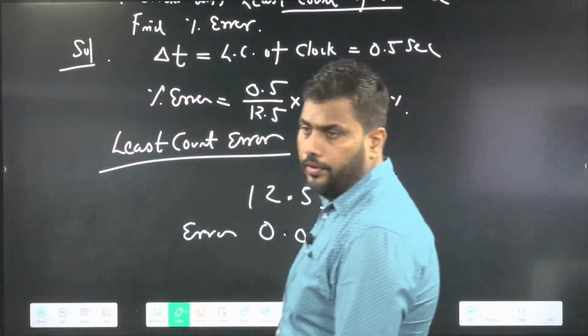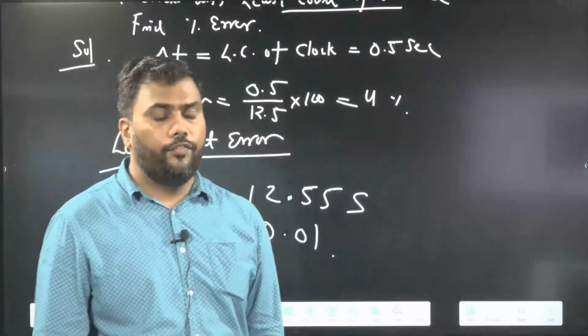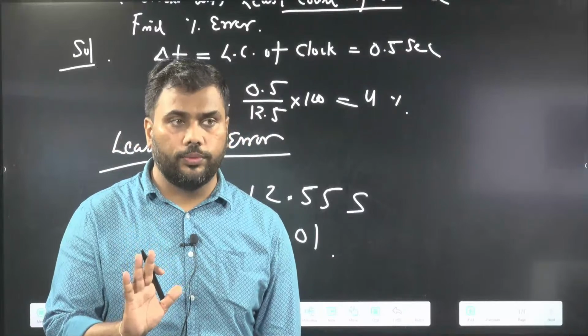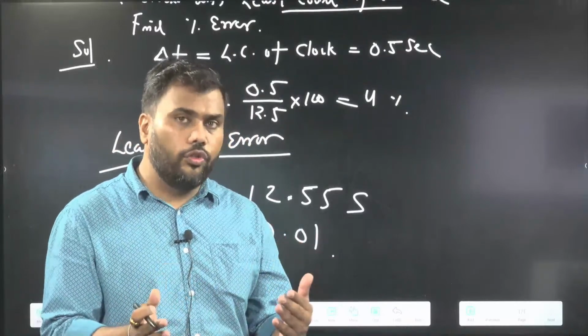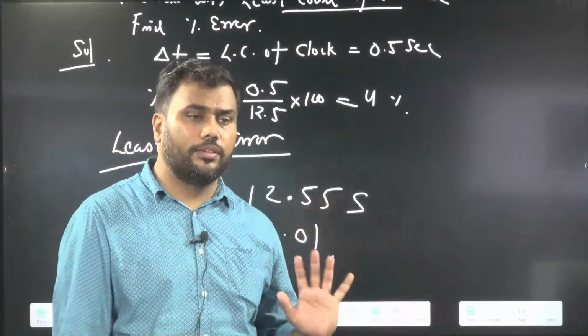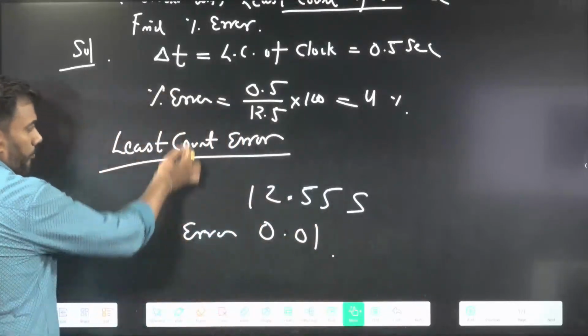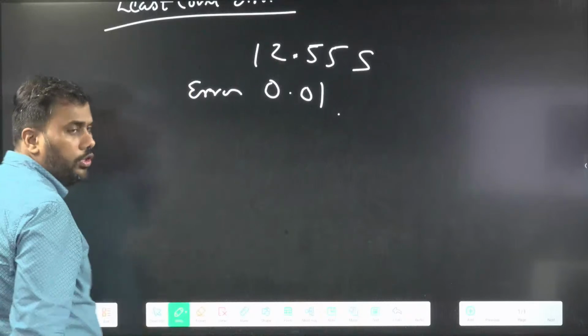So if we know the least count, error will be equal to the least count of the instrument. If we don't know the least count, then the last digit will be uncertain. We'll assume the last digit is error. Okay. Now we know how to represent error.